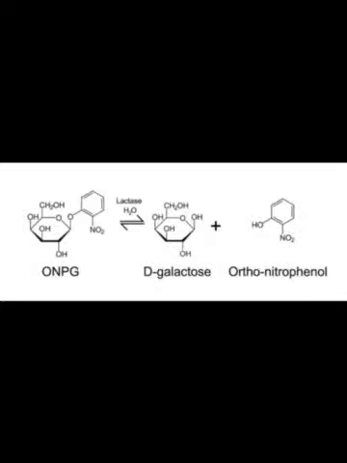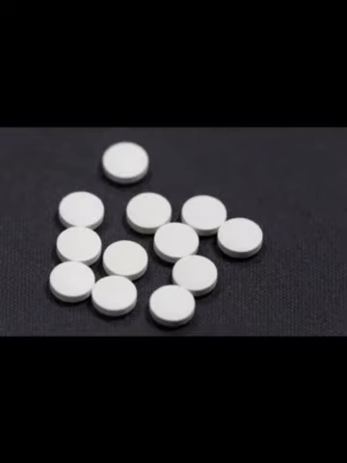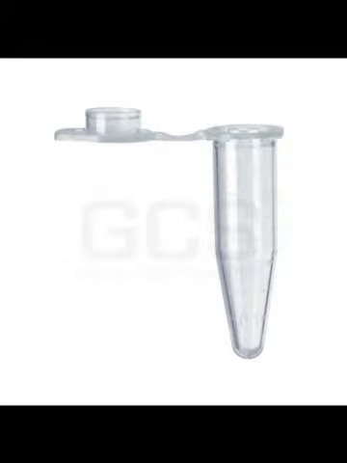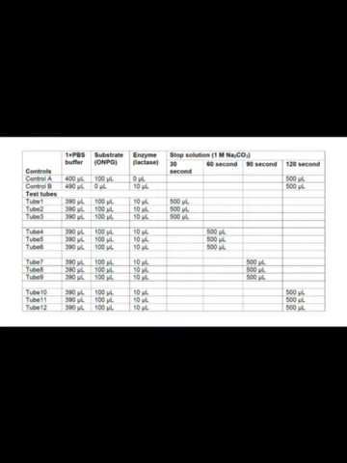The experiment process is as follows. Firstly, prepare a commercial lactase tablet. Crush it into powder to extract the lactase. Secondly, prepare 14 microcentrifuge tubes. Label 2 of them as control A and B. Label the rest from tube 1 to tube 12, and divide them into 4 groups with 3 in each group, so that we can do the experiment in 4 different time conditions.